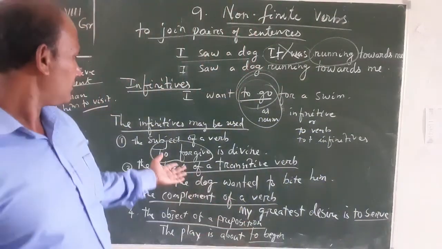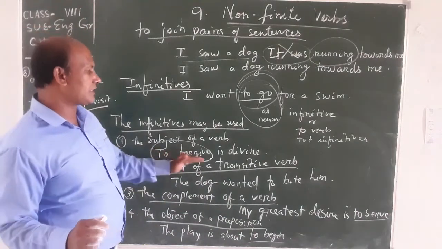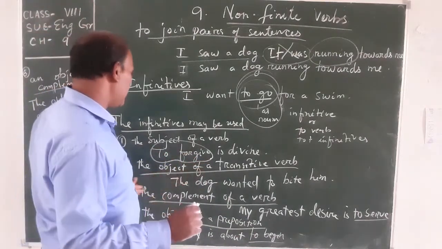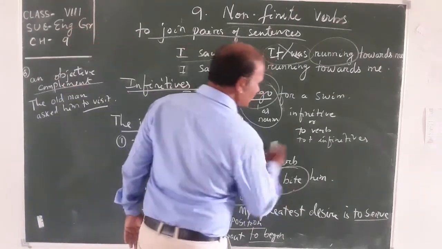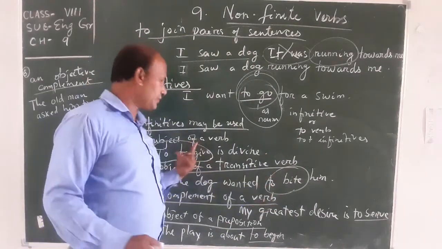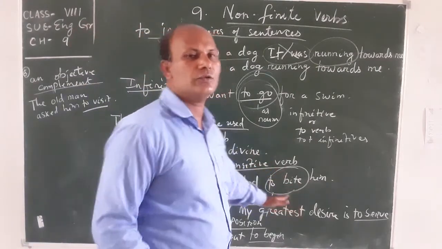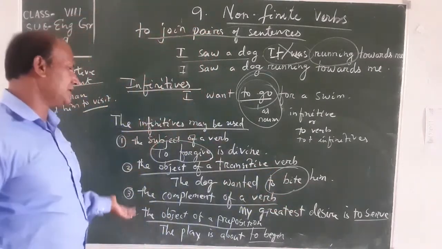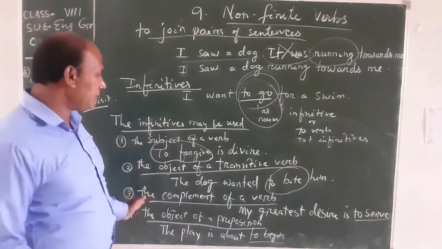Let's see to plus. Next one, the object of the transitive verb. Object means the object part. The dog wanted to buy. This is the subject part and this is the object part. You have to remember it. So that was actually a noun. We don't use an infinitive verb here, but it's a noun. Okay, clear?